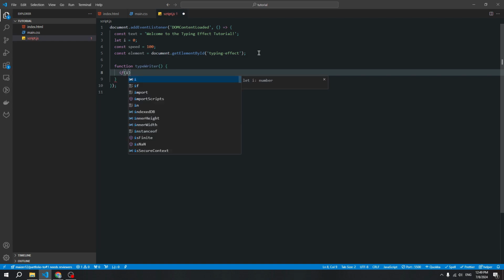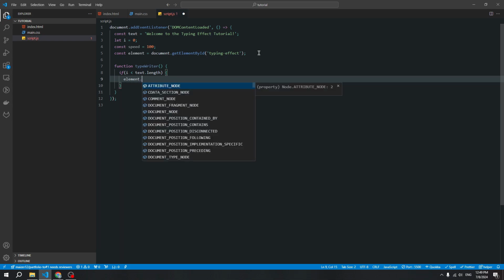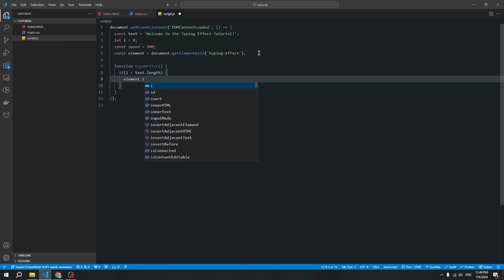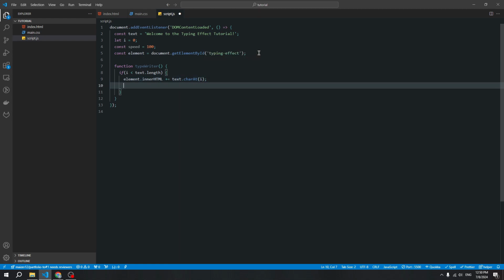If our index is less than text length, we can use our element and add text using innerHTML, and use our text and method charAt, and add our index, our letter. And also next we need to increment our index every time our function is called.